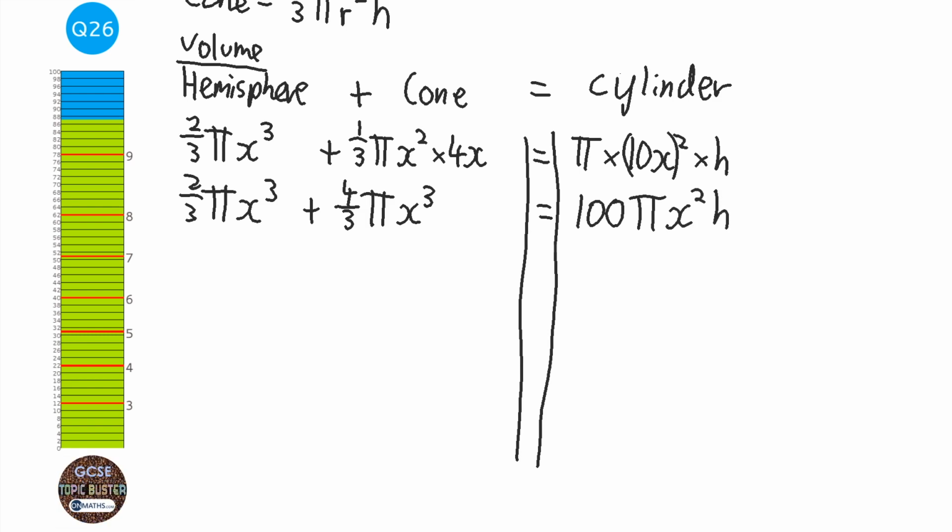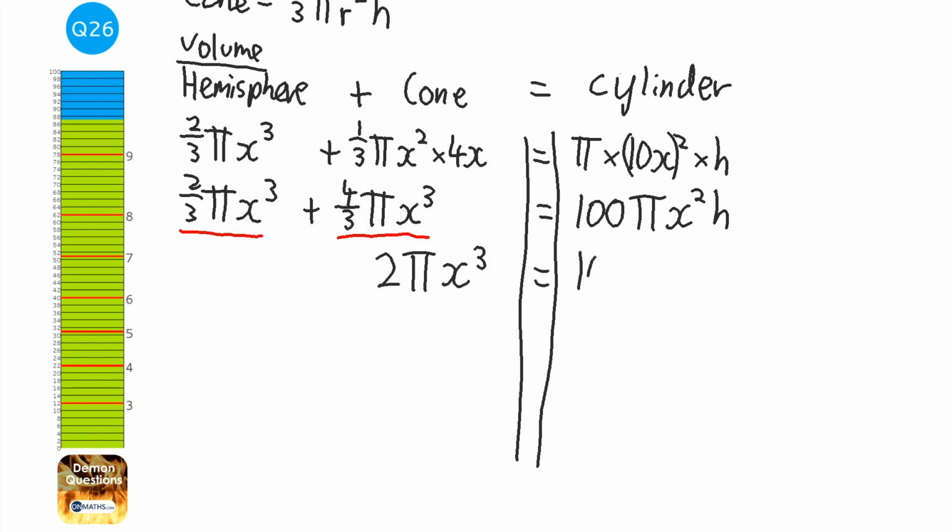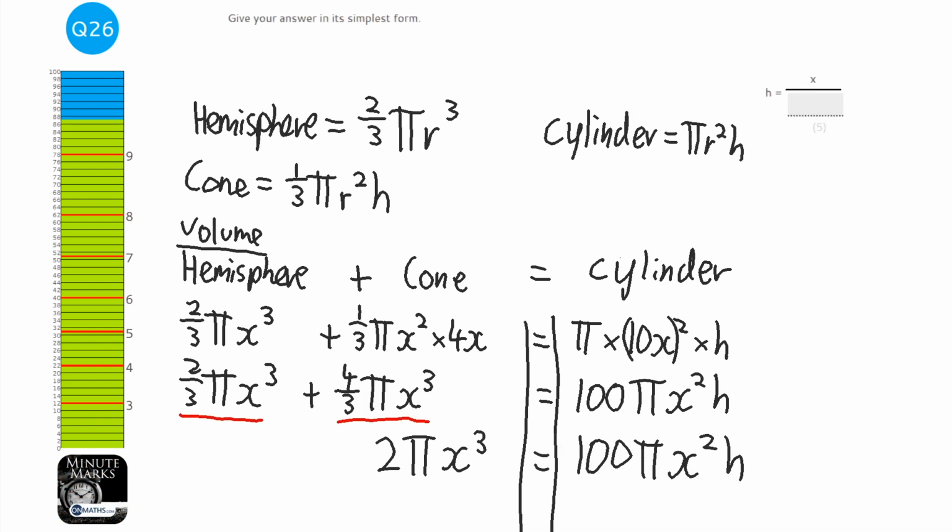Okay. Now, if you notice on the left-hand side, these two here are the same. There's both pi x cubed. So we can just add them together. So it's going to be 2/3 plus 4/3. So that's going to be 6/3, or just 2. So it's going to be 2 pi x cubed equals 100 pi x squared h. Brilliant.